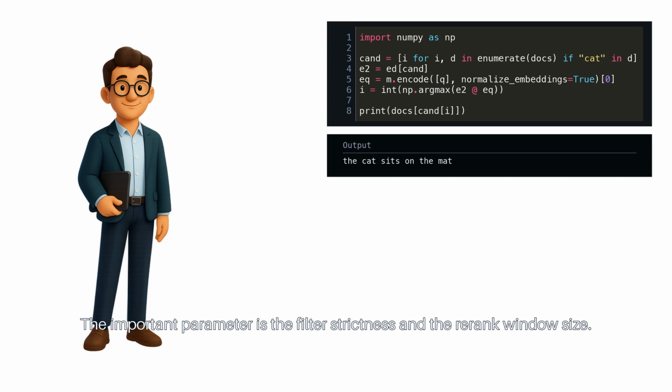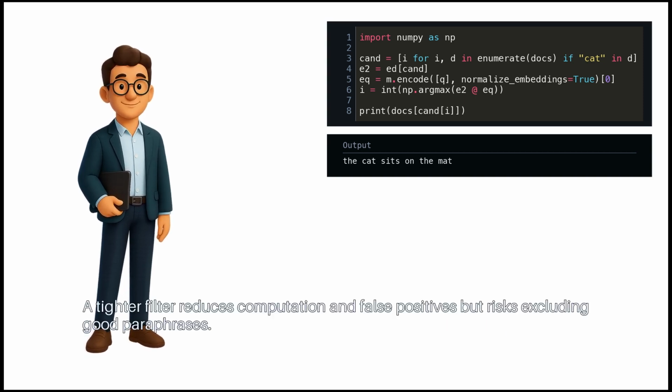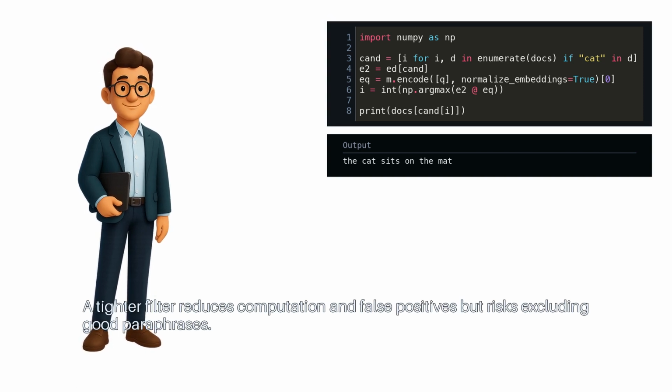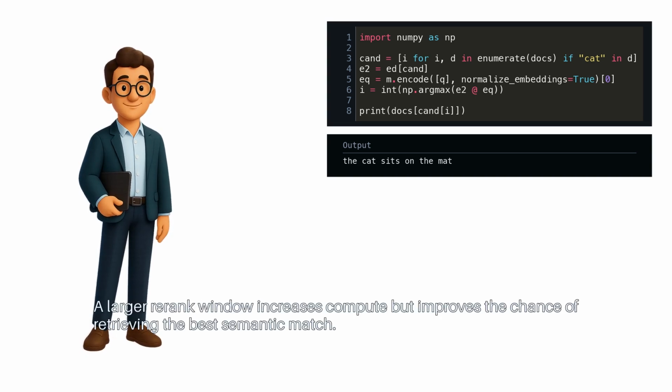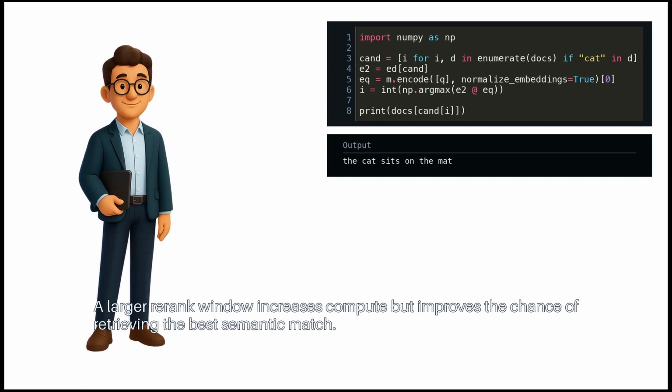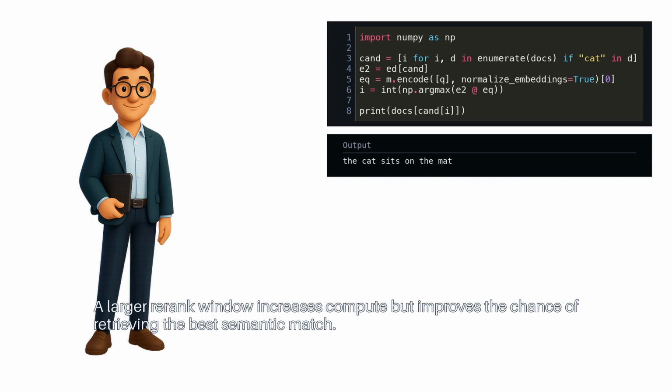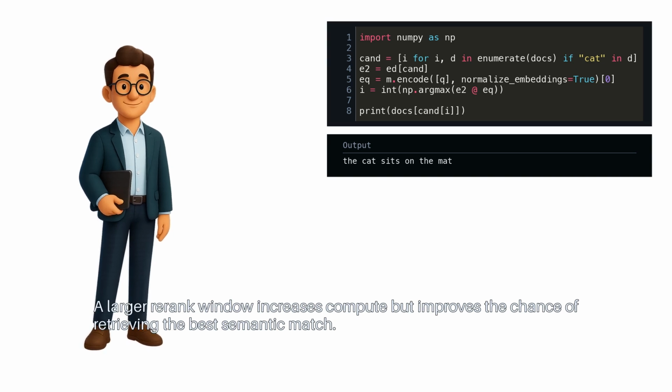The important parameter is the filter strictness and the re-rank window size. A tighter filter reduces computation and false positives, but risks excluding good paraphrases. A larger re-rank window increases compute, but improves the chance of retrieving the best semantic match.